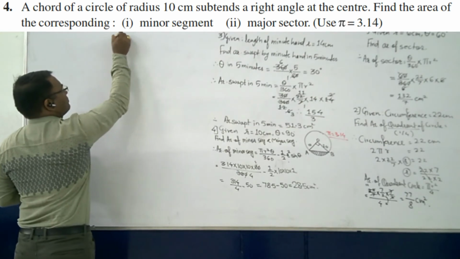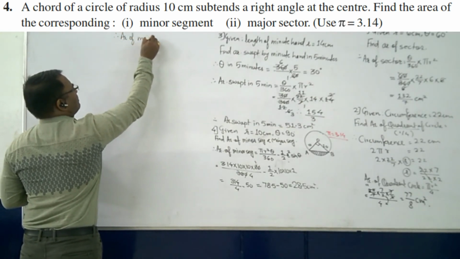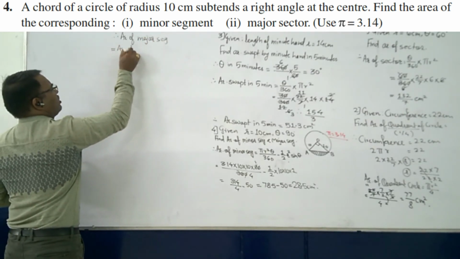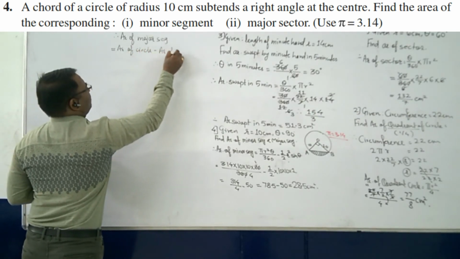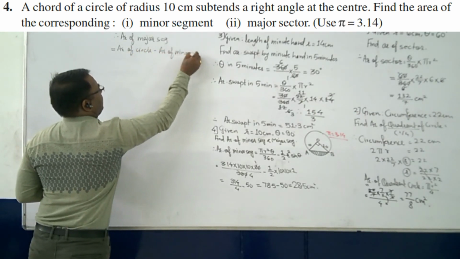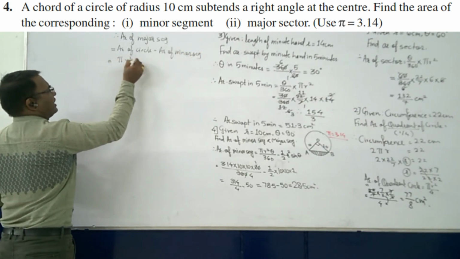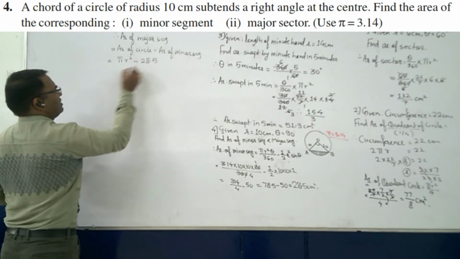Therefore, area of major segment, which can be given as area of circle minus area of minor segment. Now what is the area of circle? Pi r square minus this, we know that is 28.5.